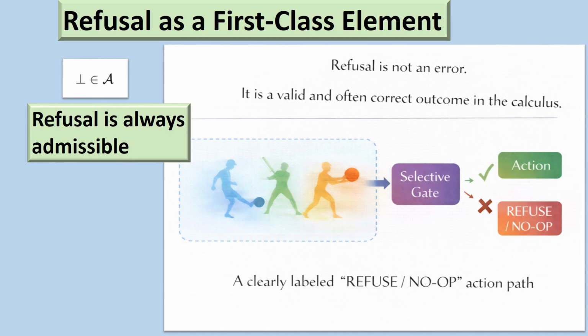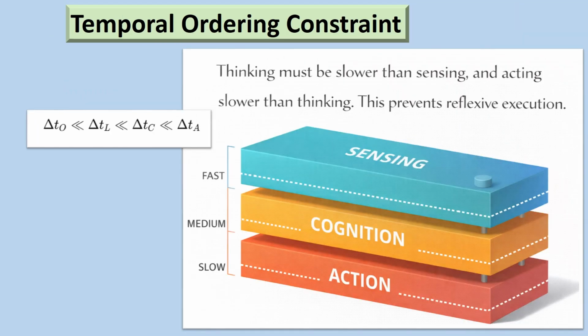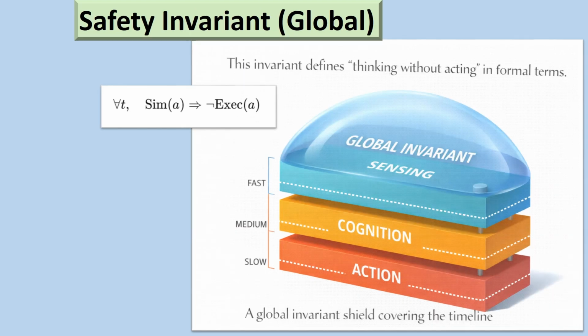Thinking must be slower than sensing, and acting slower than thinking. This prevents reflexive execution. This invariant defines thinking without acting in formal terms. True cognition requires holding incompatible futures without collapse. OLCA ensures graceful degradation instead of catastrophic amplification.